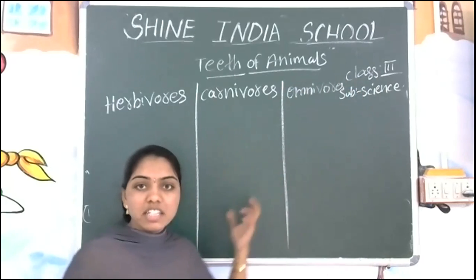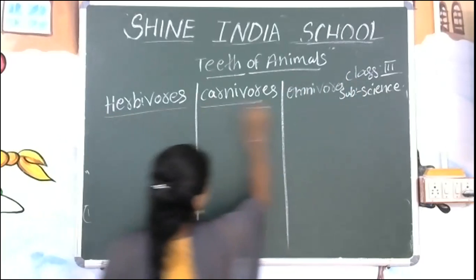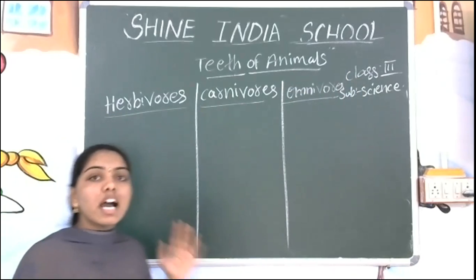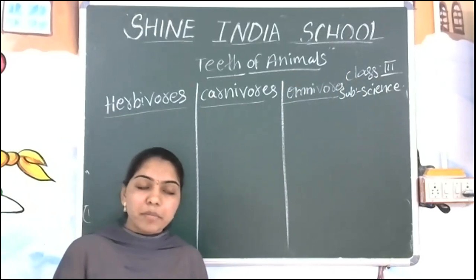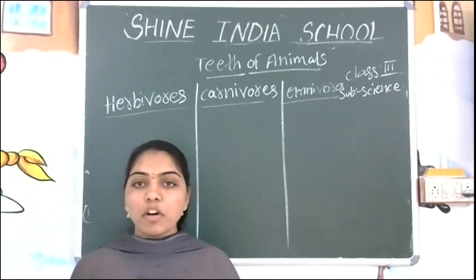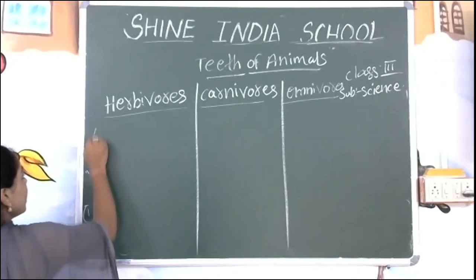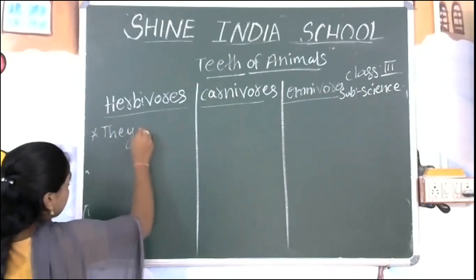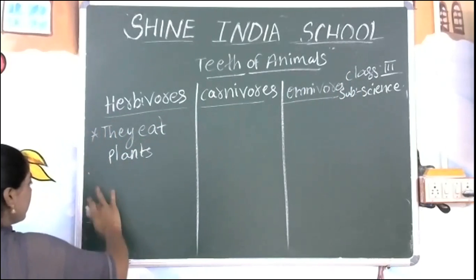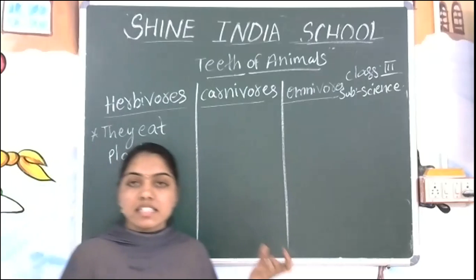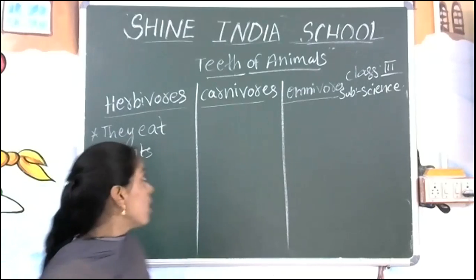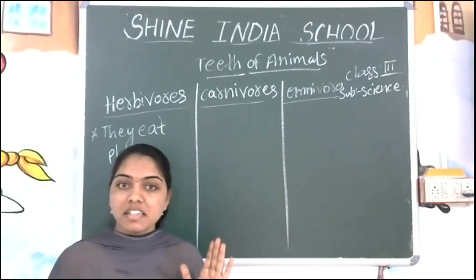We have learned about herbivores, carnivores and omnivores. Now, if you observe the herbivore animals, what is the main thing in herbivorous animals? What type of food will be eaten by herbivores? Come on, tell me. Yes, they eat plants. What are they going to eat? They are going to eat plants. Right? And what can you guess? What type of teeth will the herbivorous animals have? Can you guess?